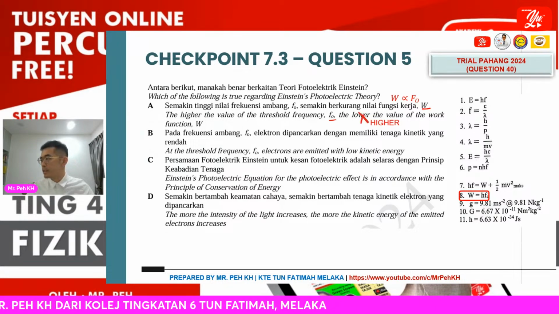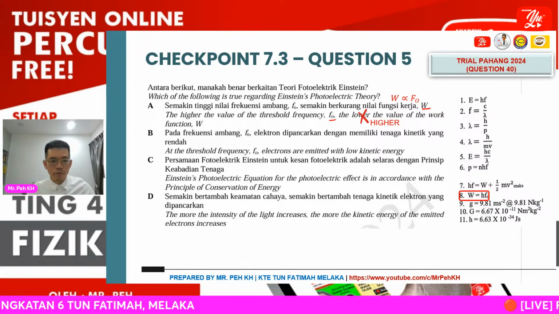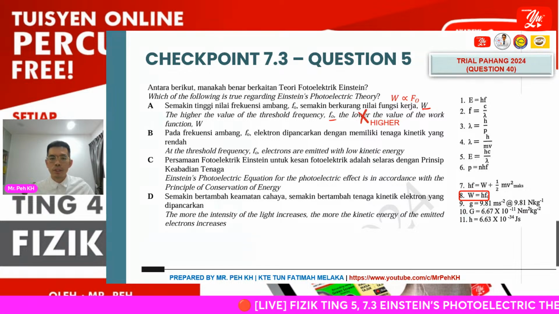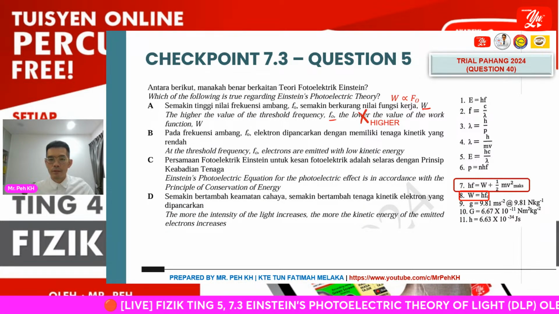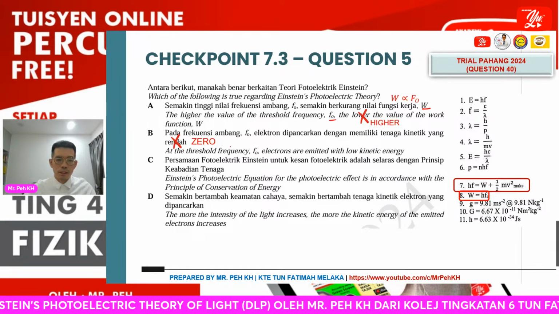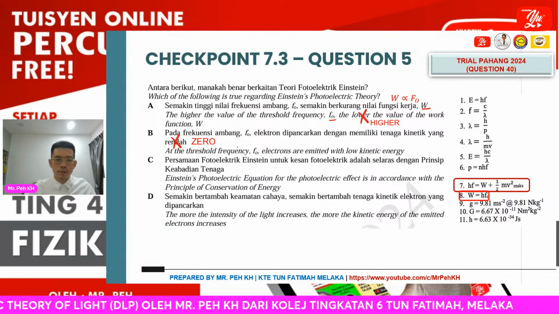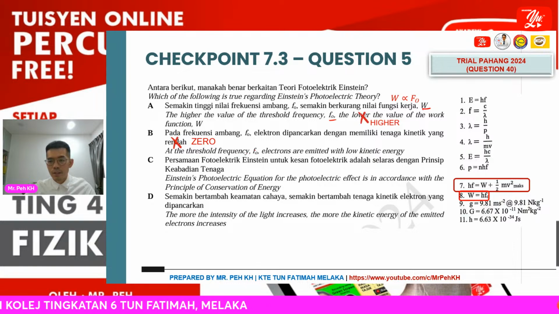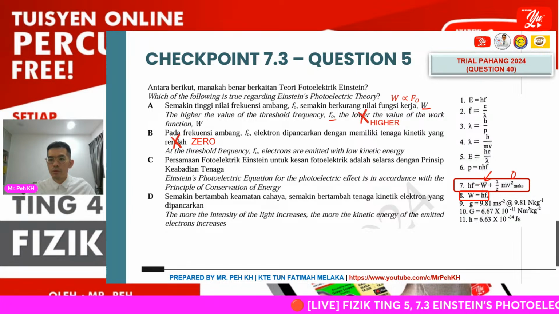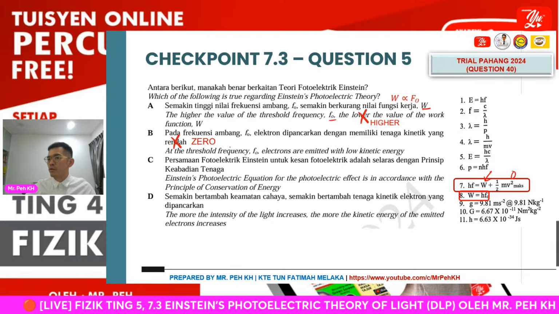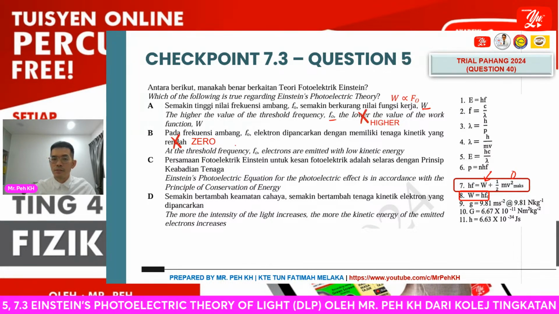Okay, so we look at B. At the threshold frequency, f naught, electrons are emitted with low kinetic energy. Again, this will be wrong. When the photon energy provided is at the threshold frequency, that means the kinetic energy will be 0. The photoelectron will just stay at the surface of the metal without any speed.